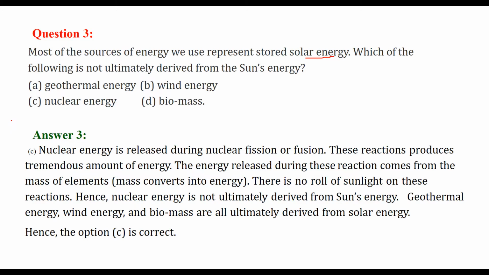Again, the answer remains nuclear energy. Why? As we just saw, nuclear energy is released during nuclear fission or fusion. This produces a tremendous amount of energy. The energy released during this reaction comes from the mass of the element. Actually, the mass is converting into energy. There is no role of sunlight in these reactions. So that is why we are saying that nuclear energy is not ultimately derived from the sun's energy.